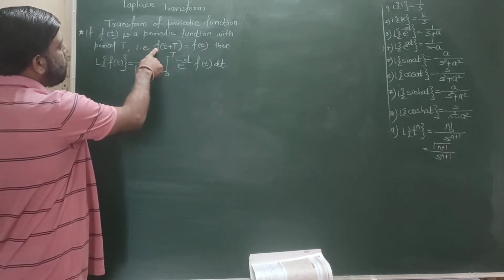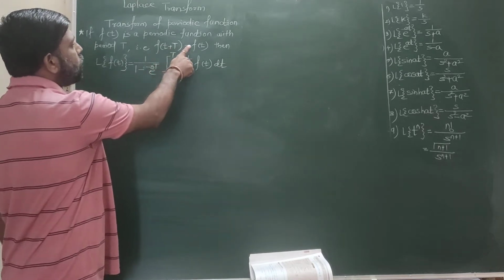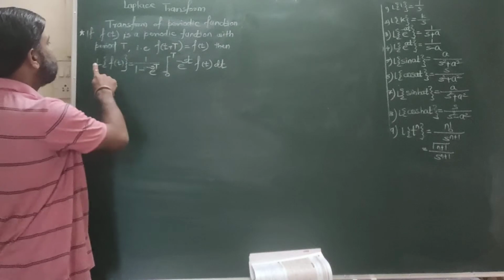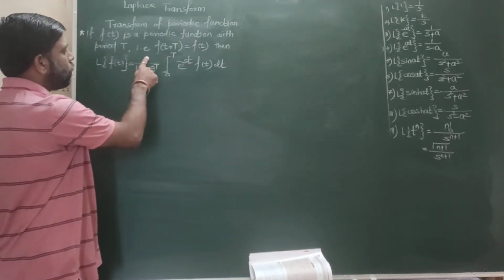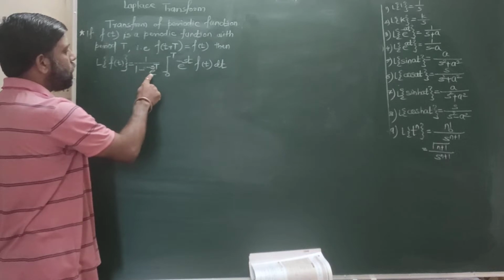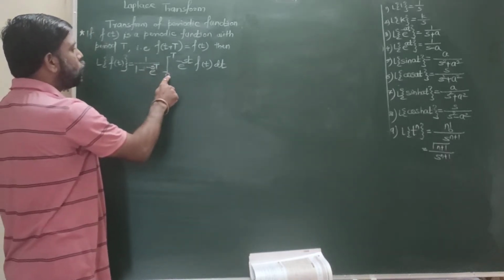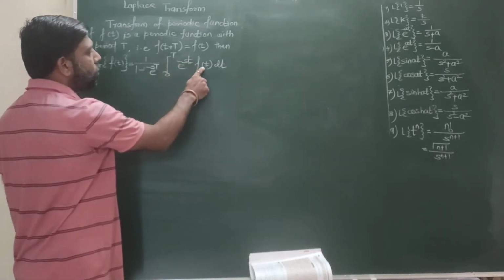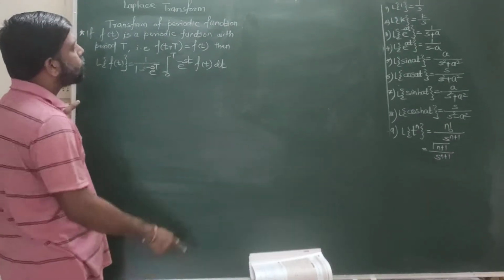if it is represented f(t + T), which is equals to again the original function f(t), then Laplace of f(t) is equals to 1 upon 1 minus e raised to minus sT, times the integral from 0 to T of e raised to minus st f(t) dt. So this is the statement of periodic function.